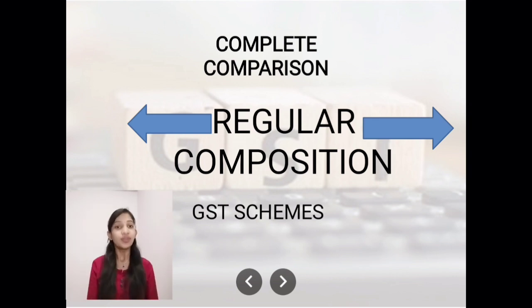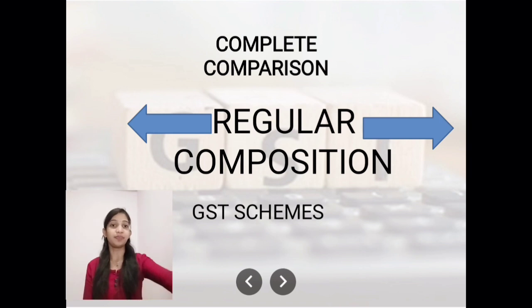Let's start. This video is basically about the two schemes of the government, that is the regular scheme and the composition levy scheme. These schemes are provided when you're registering under the GST. What are these? What are the pros and cons? You will come to know through this video and you can conclude which scheme is the best for your business.